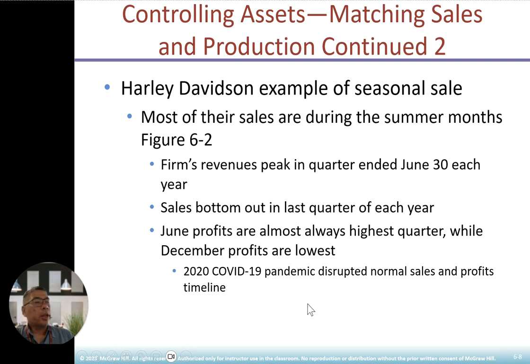A good example is the COVID pandemic, which disrupted normal sales and profit patterns. There was a 2-year COVID issue, and there was a lot of disturbance in terms of production lines. People had to wait 2 to 3 years to get a new car. It's a good example because of the chip shortage in Taiwan. Okay, so that's a good example of disrupted normal sales.